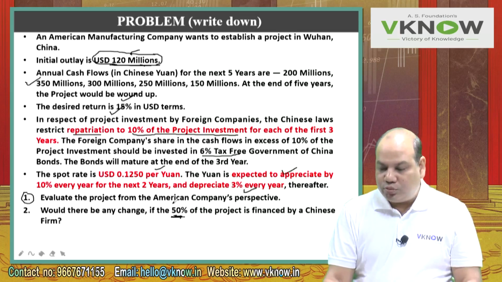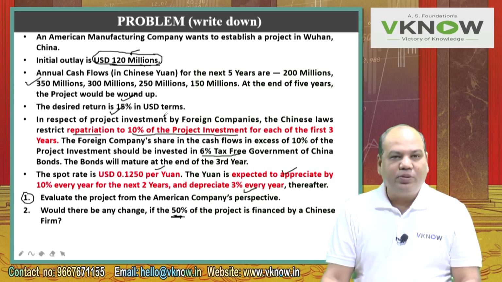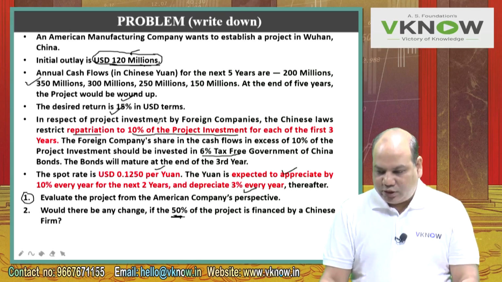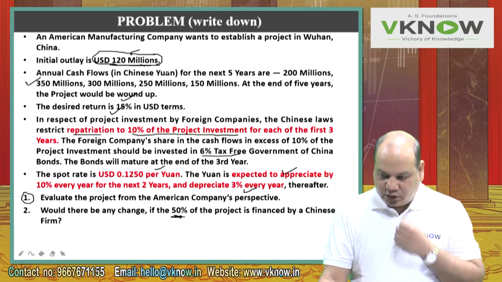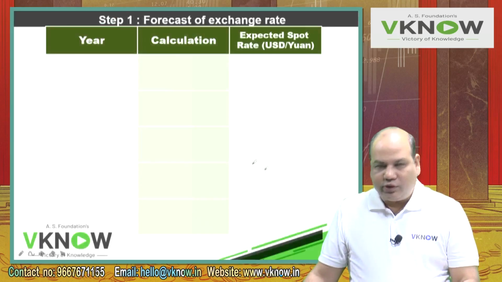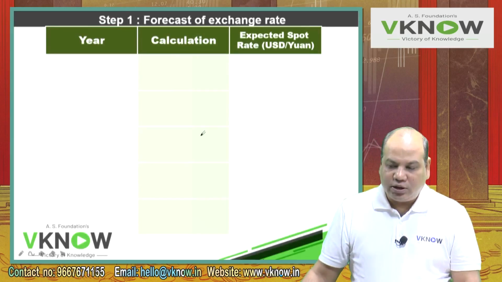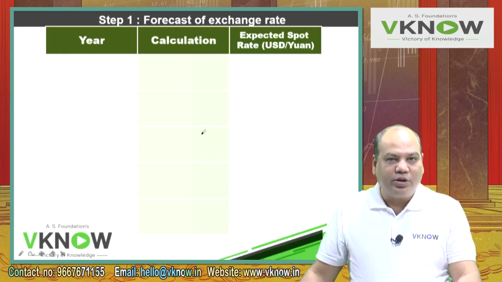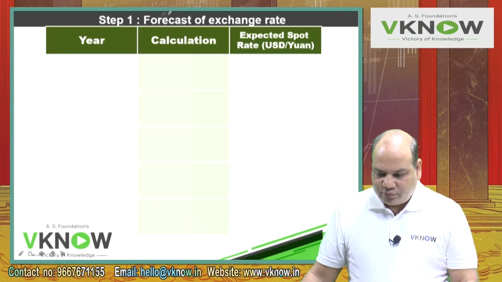So first question is, assume that 100% investment is made by American company in China, and in second question assume 50% is financed by a Chinese firm and 50% is financed by American company. So in that case their share in the revenue will also be 50% and their investment will also be half of this. So problem has to be solved twice. One by assuming 100% of the project is invested by American company, and second case 50% of the amount is invested by American company. So answer will change slightly, of course.